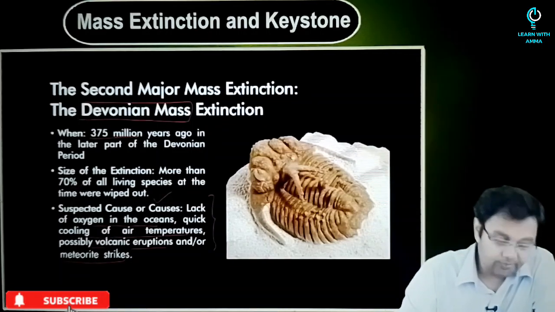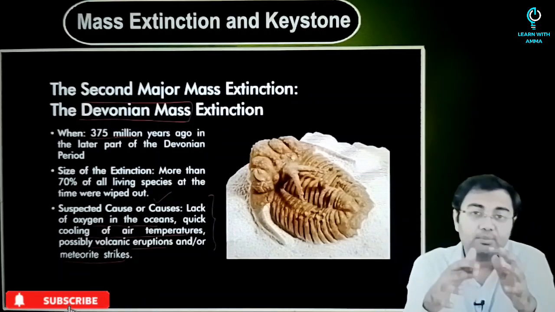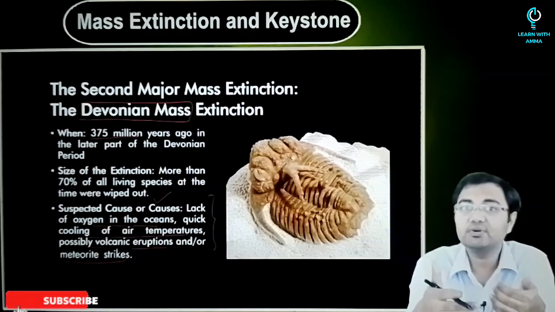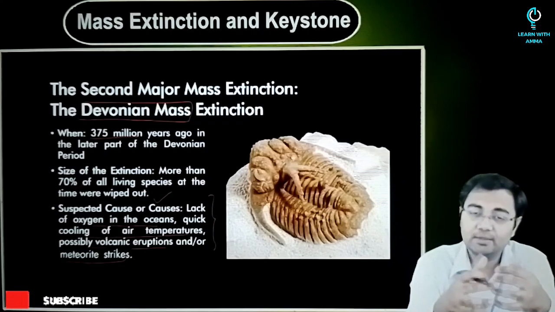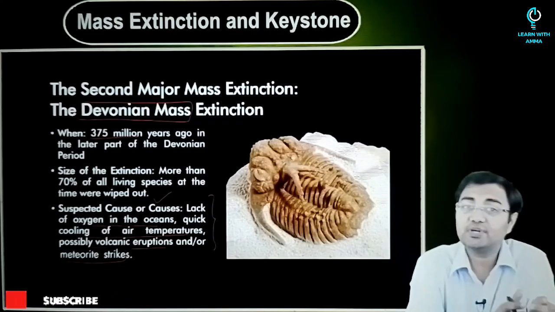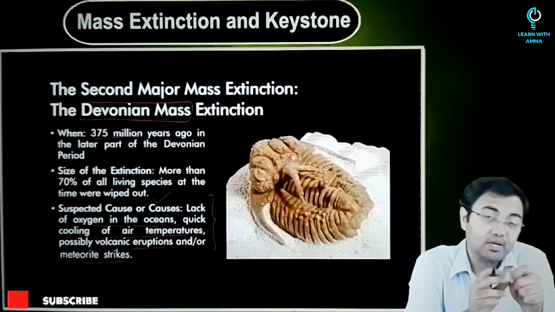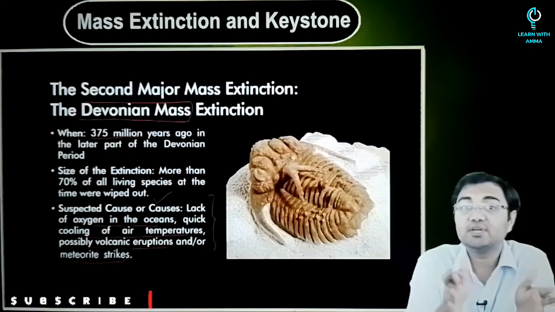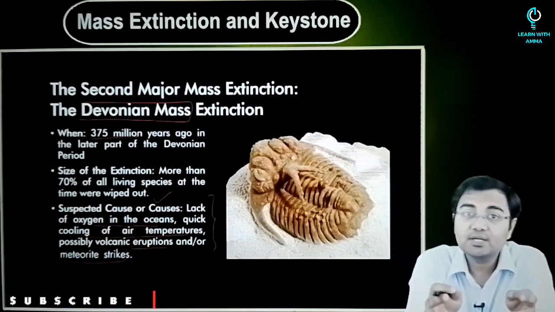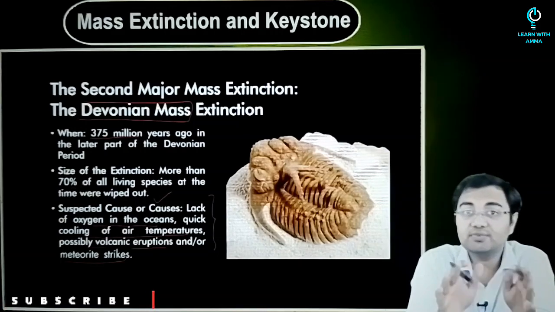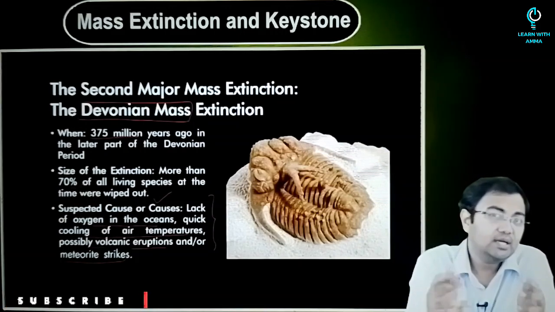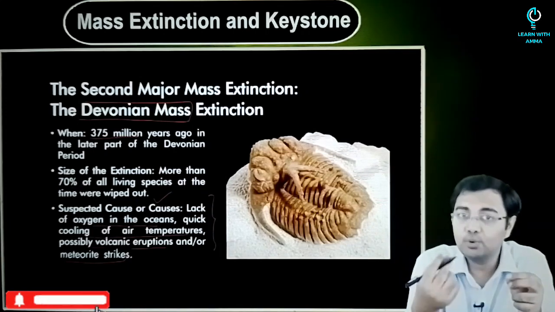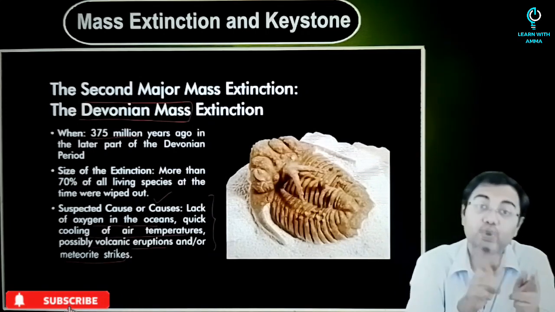So these are a few of the reasons that are given, but many of the evidences suggest that this might not have been very quick, because if it was a meteorite strike on the earth, perhaps it would have been very fast. But some of the evidences suggest that this might have taken more than 10 million years to happen. So 10 million years is a very long time period that we are looking at, and something like the meteorite strike perhaps may not be the whole and sole reason for it.